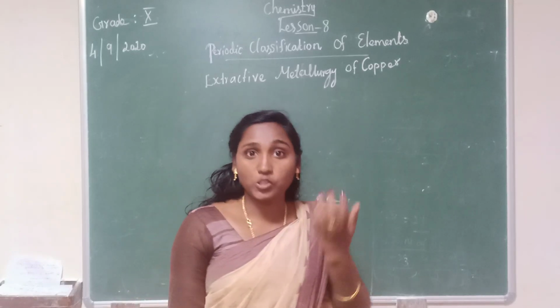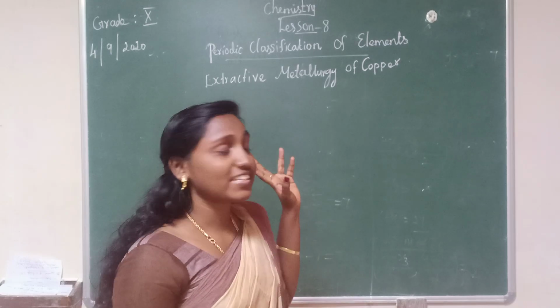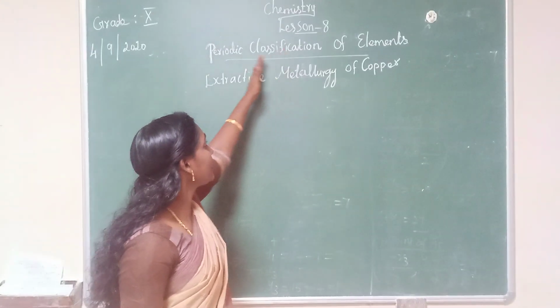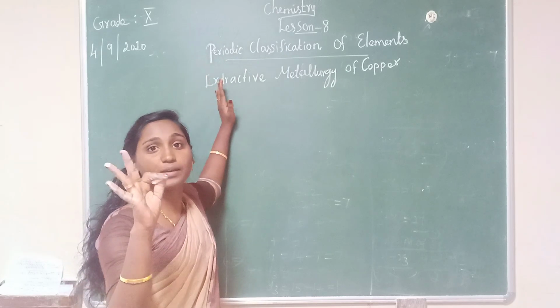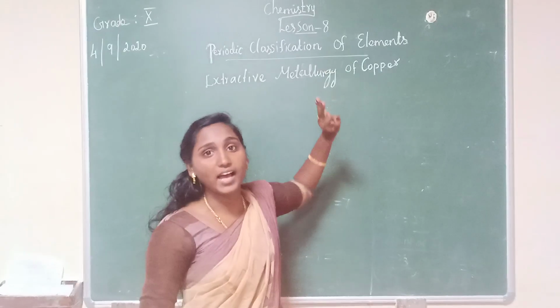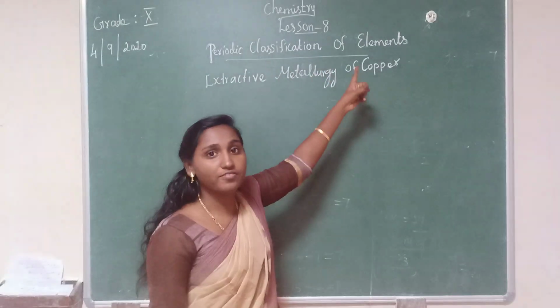What are the portions we studied in the last class? Do you remember? That is extractive metallurgy of aluminium. Already I told you in this lesson we are going to learn three metals. What are the metals? Aluminium, copper and iron. In the last class we studied extractive metallurgy of aluminium.